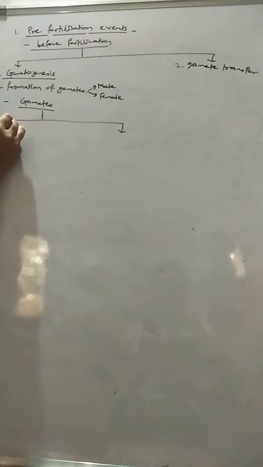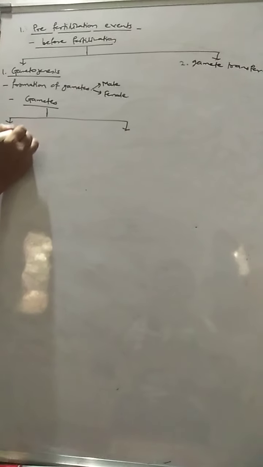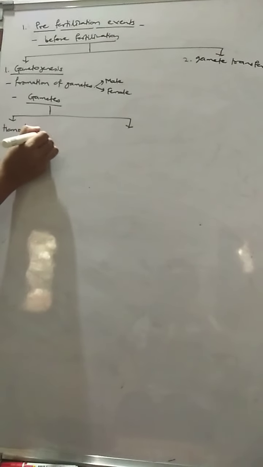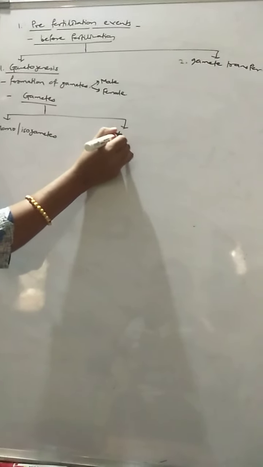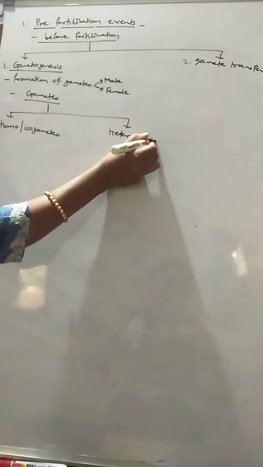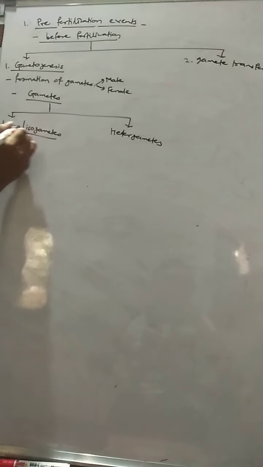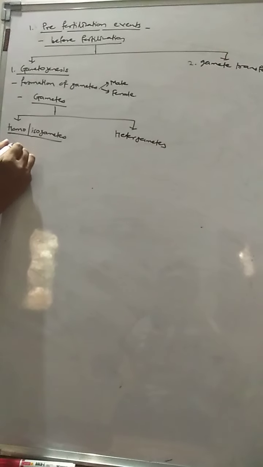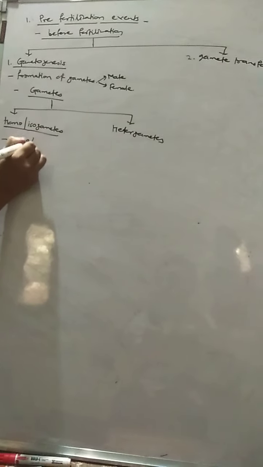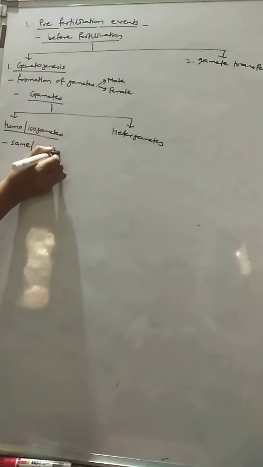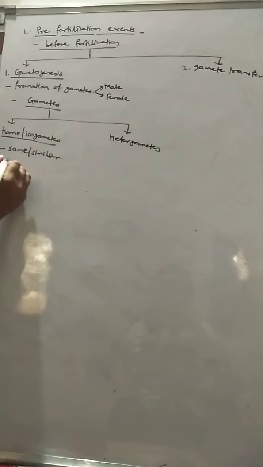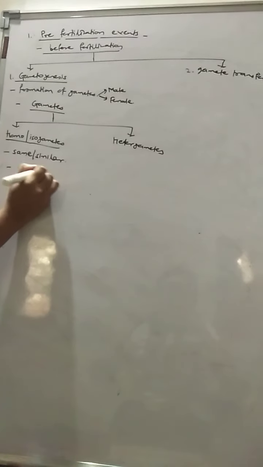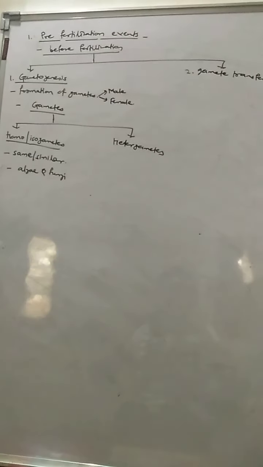The first type of gametes are called homogametes, or isogametes. The second type are called heterogametes. What are homogametes? Homo or iso means same. When the male and female gametes are the same or similar in structure, such gametes are called homogametes. Homogametes or isogametes are very commonly produced in algae and fungi.